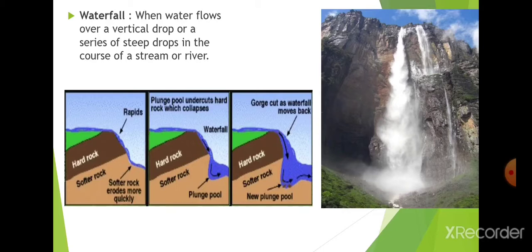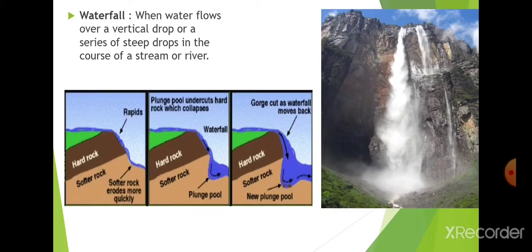Now there you can see in the picture that I have put in the slide, there is hard rock and soft rock. So which rock will erode earlier, hard rock or soft rock? Yes, the answer is soft rock. Soft rock will get eroded earlier than hard rock. The layers of the earth consist of different rocks, sometimes soft and sometimes hard, as I explained in the previous chapters of geography.